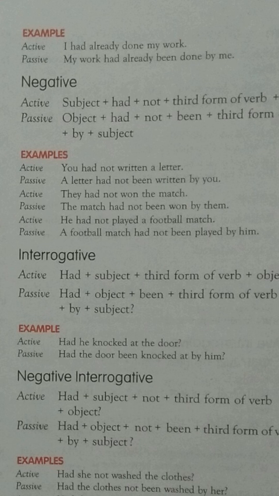In active also, in perfect tense the third form is already used, so it will not change in passive either. So no need to change the verb here because it is already in third form. Like already done, done is already the third form, it will remain the same in passive also. My work had already been done. Here the most important thing is to remember the use of been. In perfect tense, when you see had, you will simply add been with this.